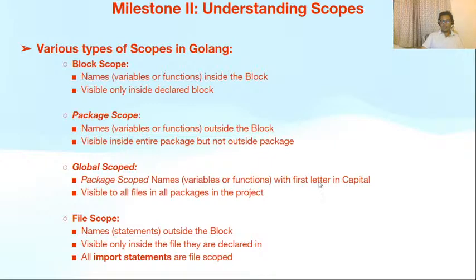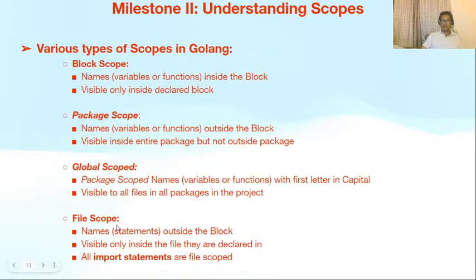So whenever we wanted to access a function from a different package, we first need to export them or make them global scoped. We will see in a bit with our next example. Global scoped variables, names or functions, are visible to all files in all packages in the project.